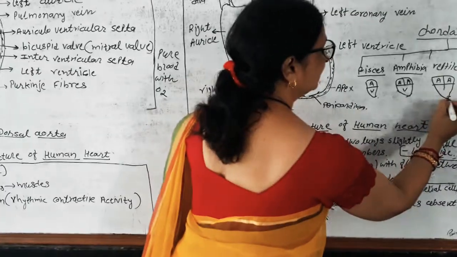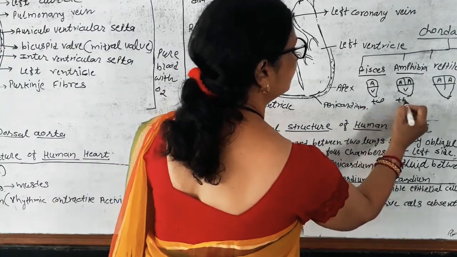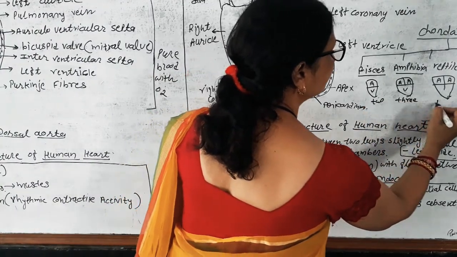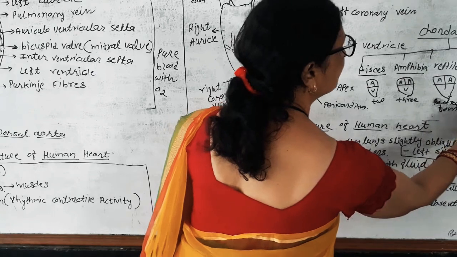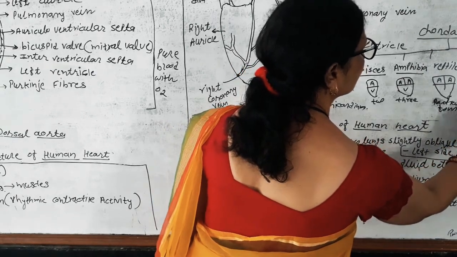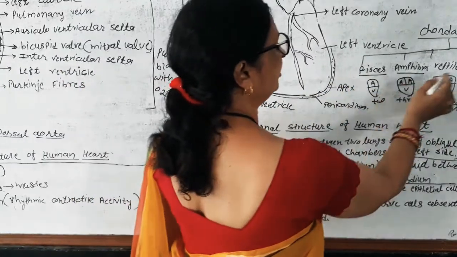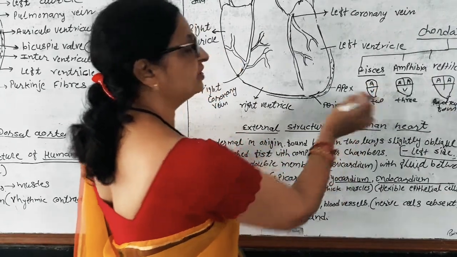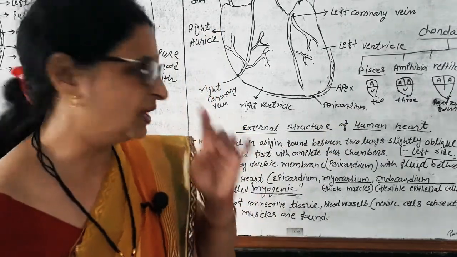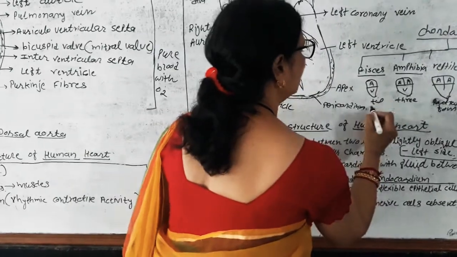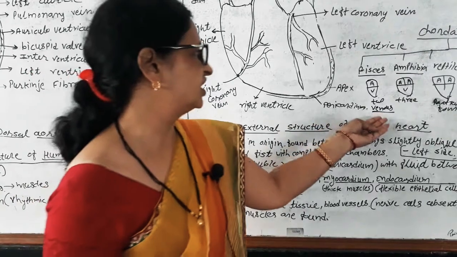In reptile, partial 4 chamber heart is found. 2 chamber heart, 3 chamber heart, partial 4 chamber heart and complete 4 chamber heart. So partial 4 chamber in reptile, pisces, amphibia, reptile. Pisces do not carry any oxygenated blood through the heart. Pisces carry only deoxygenated blood. That is why the heart of pisces is called venous heart. Venous, because it carries only unoxygenated blood.